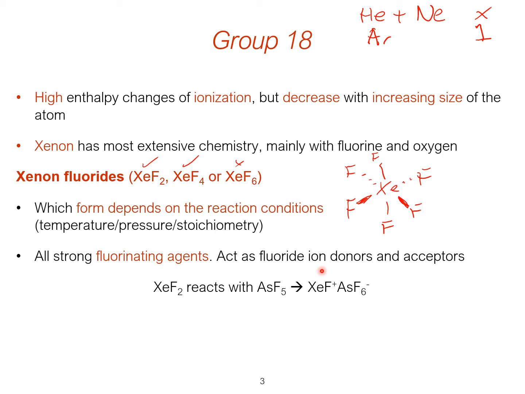So yeah, we've got three fluorides of xenon. Which of them form depends on some reaction conditions like the temperature, pressure, stoichiometry, and they're all strong fluorinating agents. So they'll act as both fluoride ion donors and acceptors. And we've got an example here of a reaction with a fluoride ion acceptor. So it's acting as a donor in this example. And it's the arsenic pentafluoride we saw in the last video on the interhalogens as well, where it takes a fluoride ion, so we can end up with a xenon fluoride cation. And if you chose a suitable fluoride ion donor, you can also end up with the xenon fluoride anions.